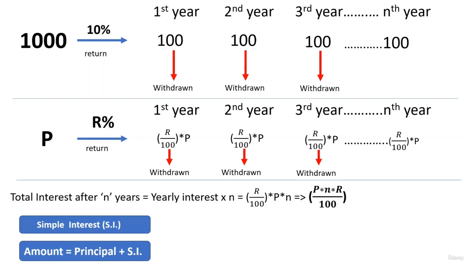Okay, so we understood that the interest gathered after some amount of time will be a constant value every year. And we took a generalized perspective to that, and we said that when you invest P rupees with the bank, the principal, at r% interest, for n number of years, the total interest you'll be getting is PNR by 100. We derived this also, and we saw that the amount is nothing but the principal plus the simple interest. Now let's look at the same example with a slightly different perspective.